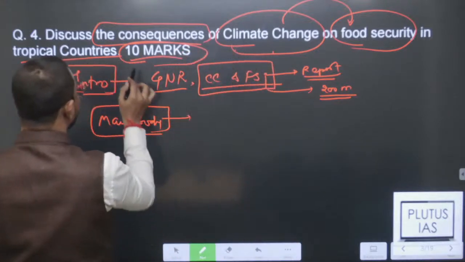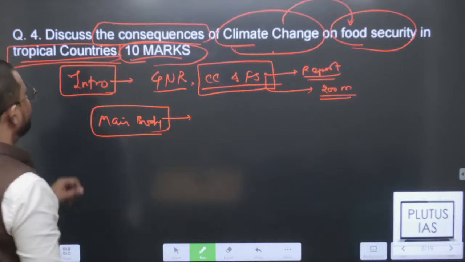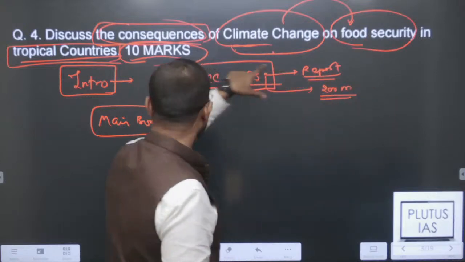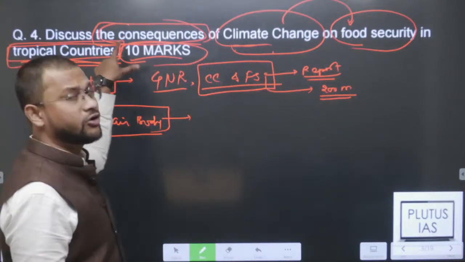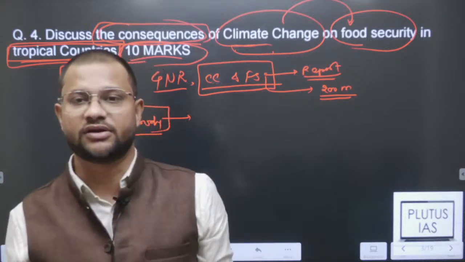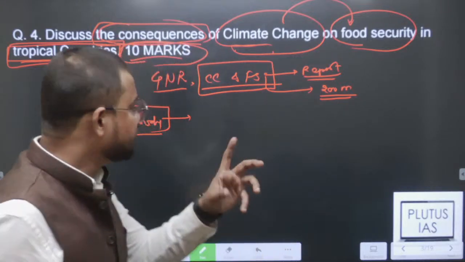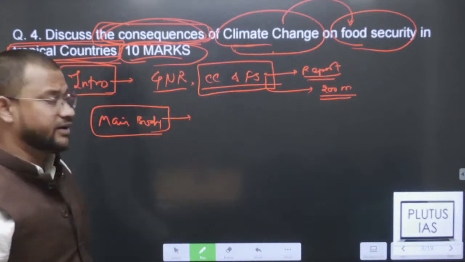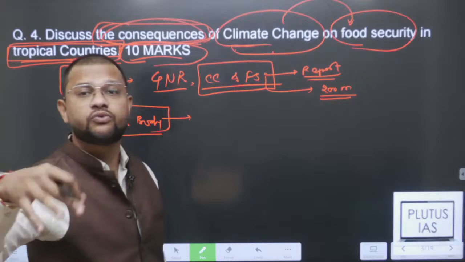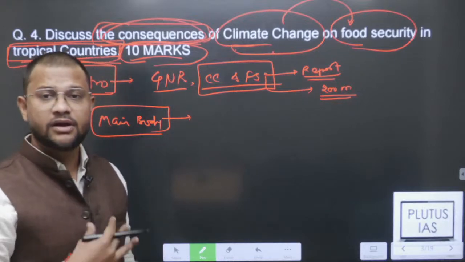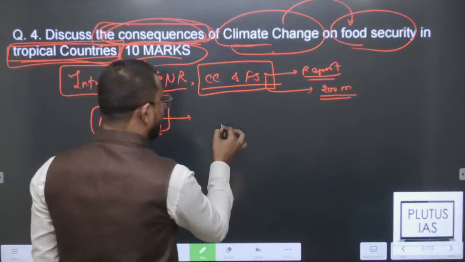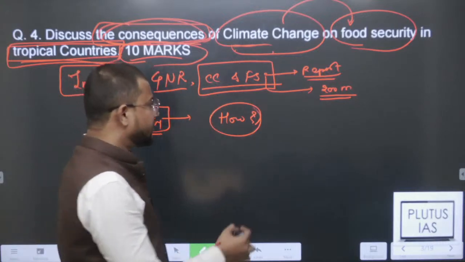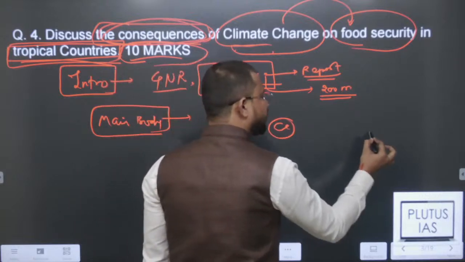Now main body. See, the question has some keywords. First, it is asking for consequences. Second, climate change and food security, and that too in tropical countries. Now you have to limit yourself to tropical countries. The question is asking for the consequences, which means you need to write directly how or in what ways it is influencing. But I personally find that writing the how is also important here: how climate change is impacting food security.